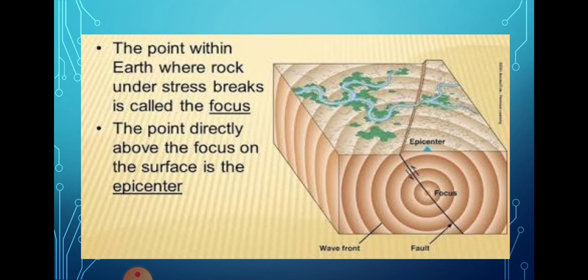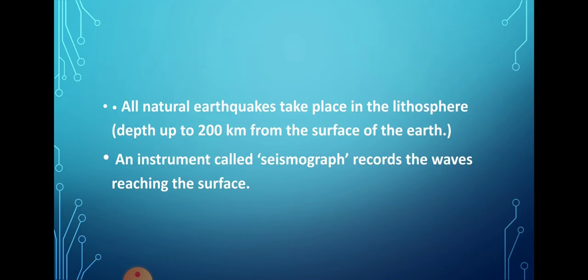Now you can see in this picture, focus is over here where the circle is, and this is a fault. The black line is a fault line. Fault line means where the crack occurs, and due to this fault line, the movement of the rocks occurs. And from this focus, exactly at the top, the blue arrow is the epicenter.